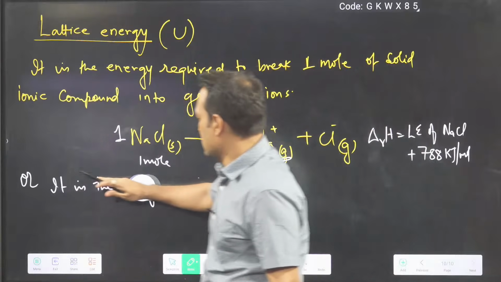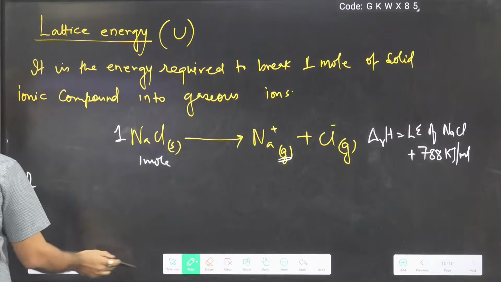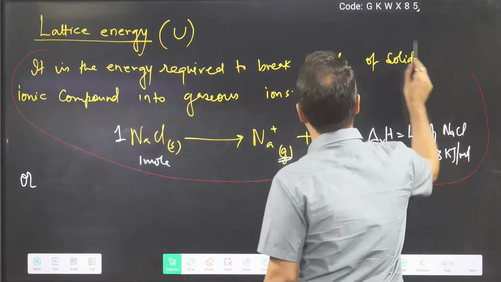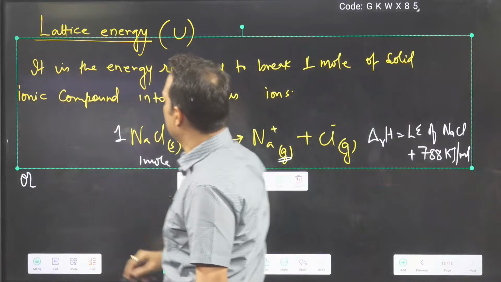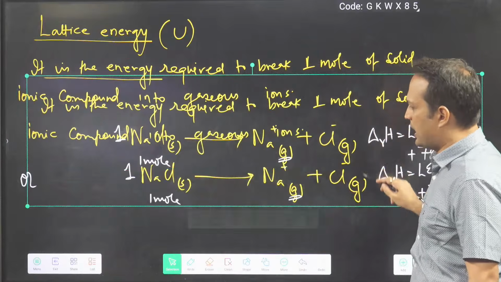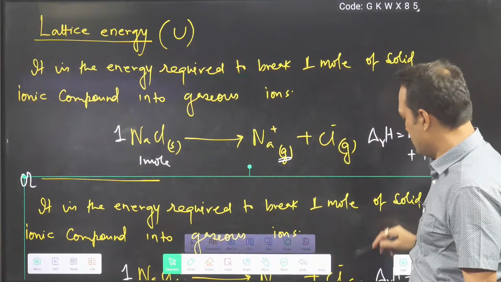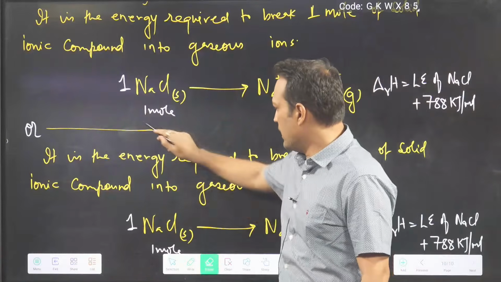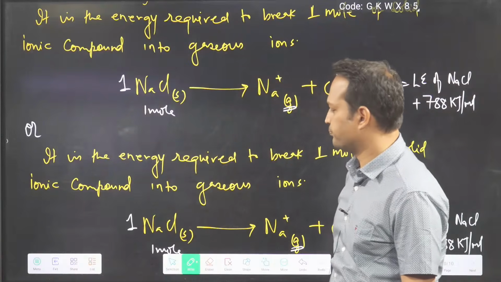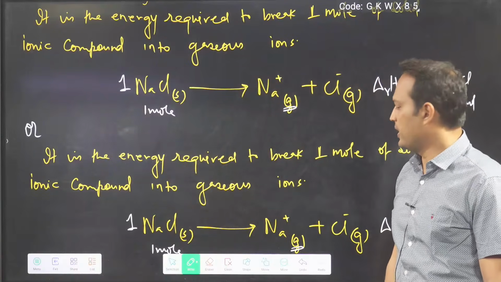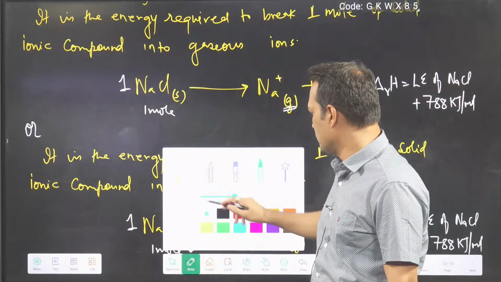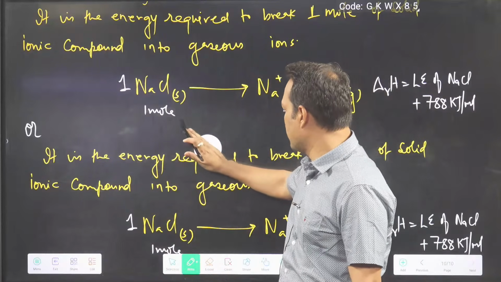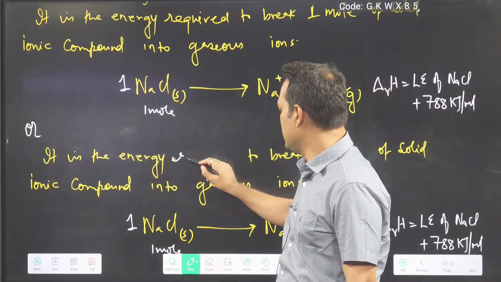Let's copy the upper one, so that you think everything is similar. Watch where I make changes, and if I miss something then you tell me. I am writing not that it is the energy required, I am writing energy released.